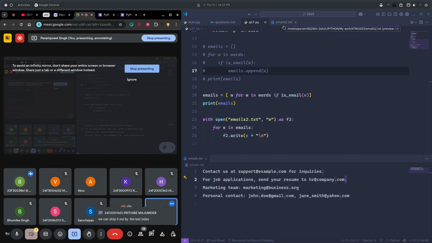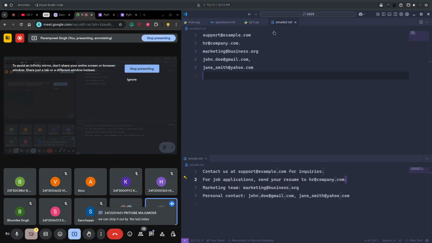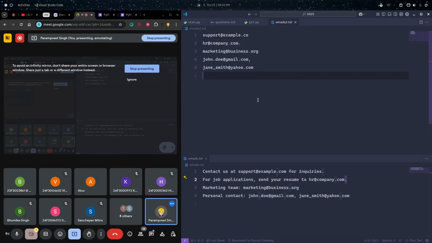Yes, by the last index, but sometimes we can't, right? If I strip it by the last index, then the email will be different. Instead of .com, I'll get .co, but I do not want that. I only want to strip the dot, comma, and all these stuff. So this you have to figure out.